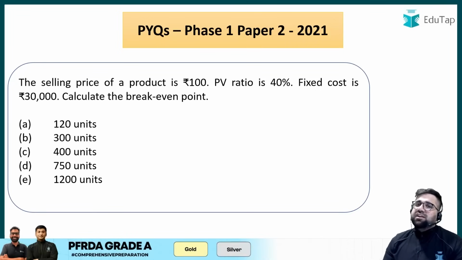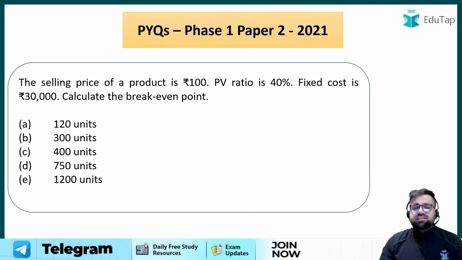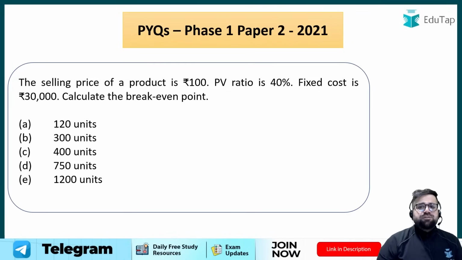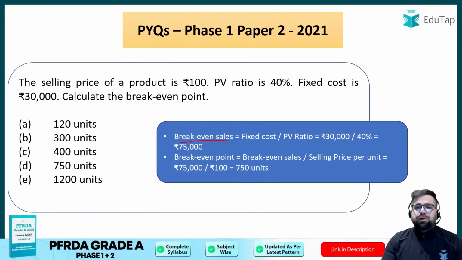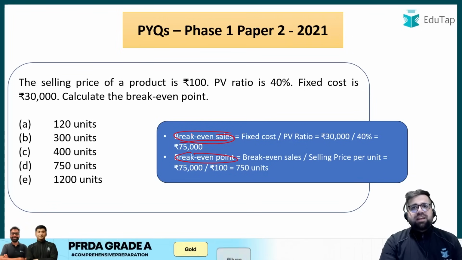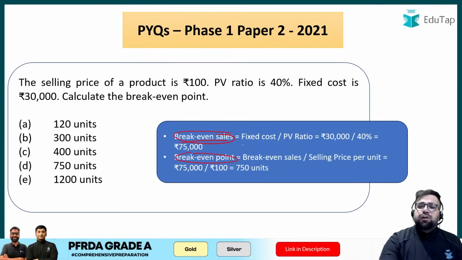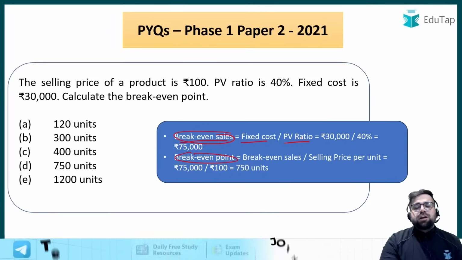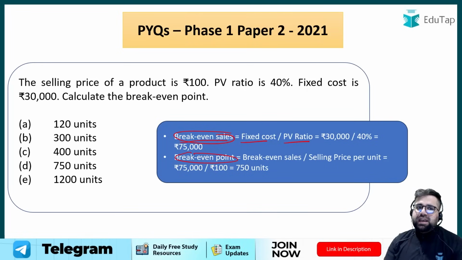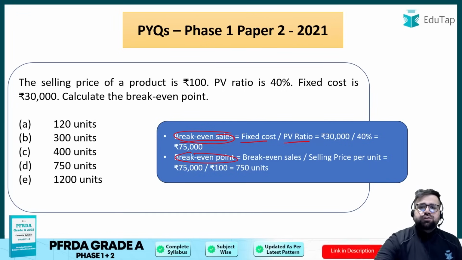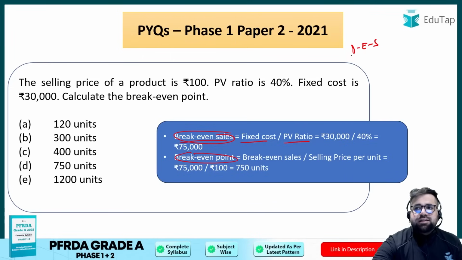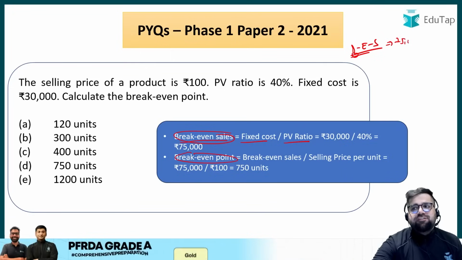Now break-even point can be calculated in units. It can be calculated in value also. Over here you have to calculate it in units because the answers are given in units. So first, if PV ratio is given to me, what I can do is I can calculate my break-even sales first, because if I have to calculate my break-even point, I need to have my break-even sales, right? So break-even sales can be calculated as fixed cost divided by your PV ratio. Fixed cost is given to you directly in this case. What is the fixed cost? 30,000 divided by your PV ratio. So if you do this, your break-even sales will come out to be 75,000.